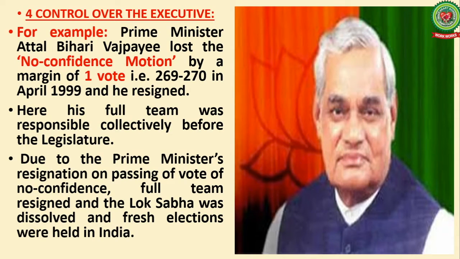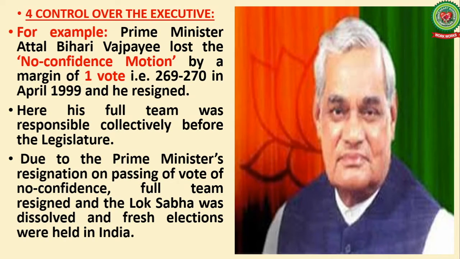Yes, students, here I would like to tell you which body is the legislature here and which body is the executive here. Here, the legislature is the Lok Sabha and the executive is the Prime Minister and his Council of Ministers. The legislature here passed the vote of no confidence against the Prime Minister and his Council of Ministers.